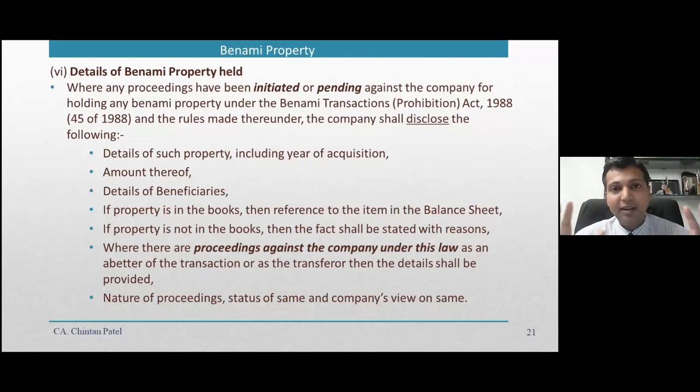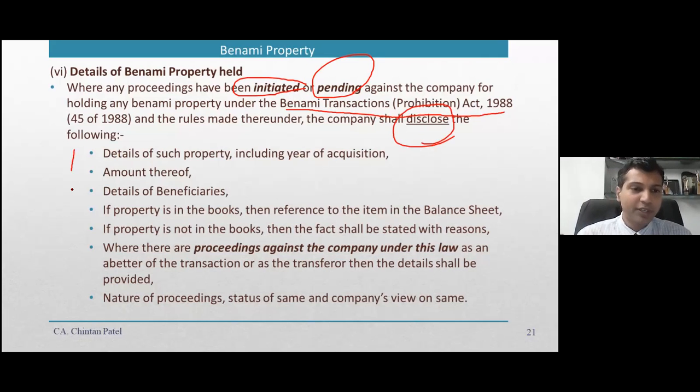See, there's the Benami Transactions Prohibition Act 1988. If any proceeding has been initiated or pending against the company for holding any property under the Benami Transactions Prohibition Act 1988, in that case one has to disclose a lot of information.